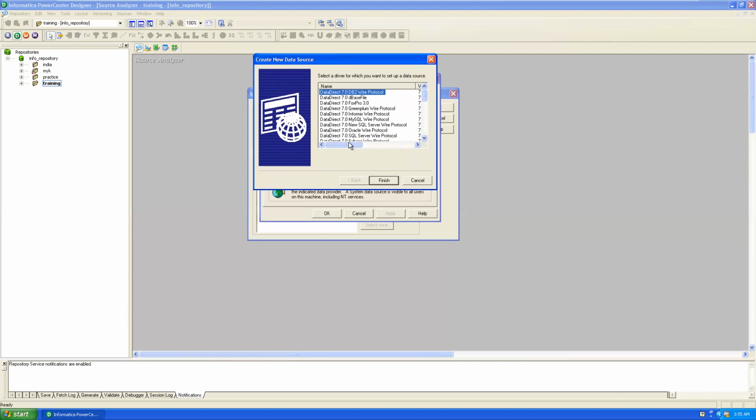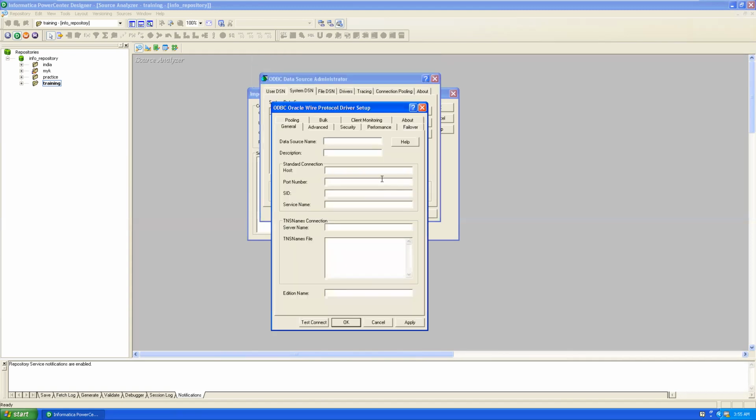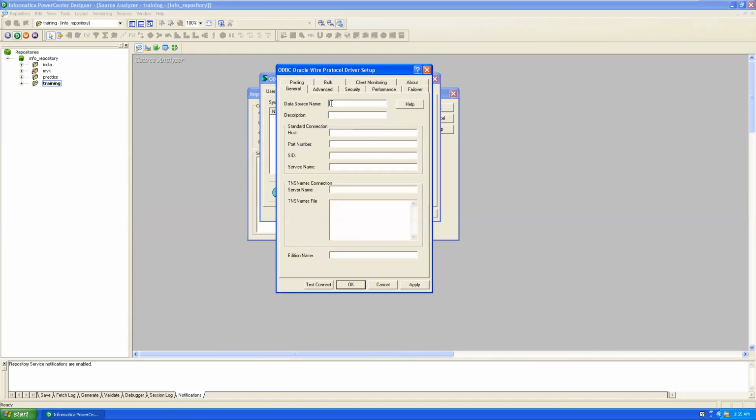You can select DataDirect Oracle Wire Protocol. Actually, these data source names are also created by the administrator only. In real time also, we are working with ready-made data source names. We don't have to create them. Click on Finish. In this driver setup window, enter the data source name, that is var underscore. We are working with the Scott user available in Oracle, that's why var underscore Scott.